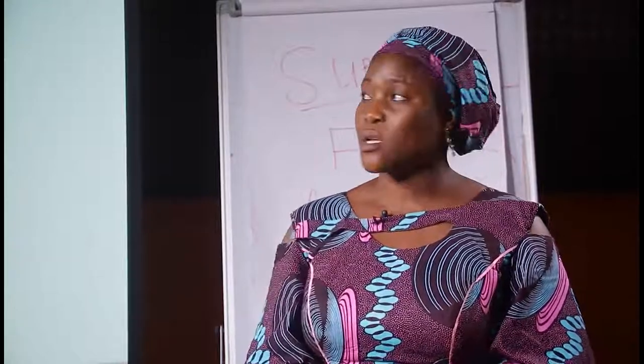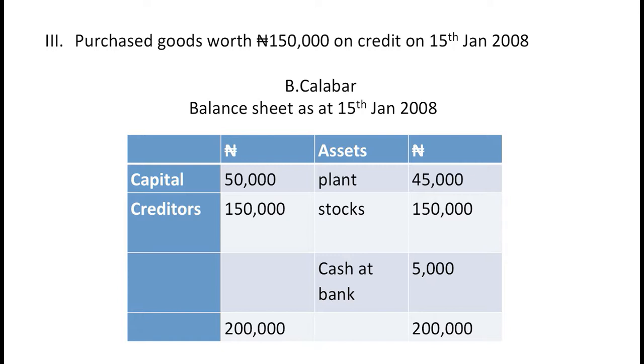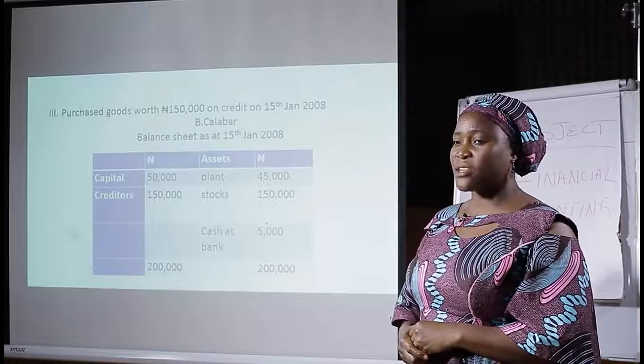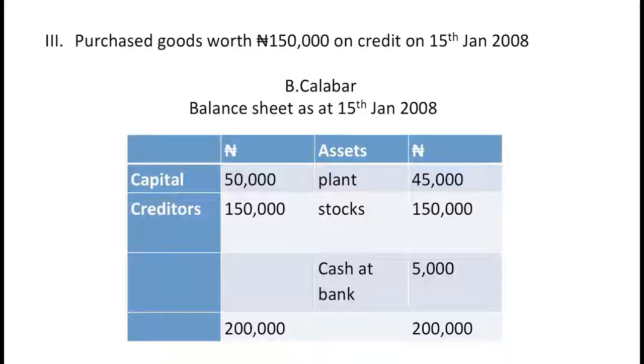Then number 3, purchase of goods worth 150,000 on credit on 15th of January 2008. B. Calabar purchased goods worth 150,000 naira on credit on 15th January 2008. We said the balance sheet must have a name, B. Calabar, and the period of transaction is 15th of January 2008.